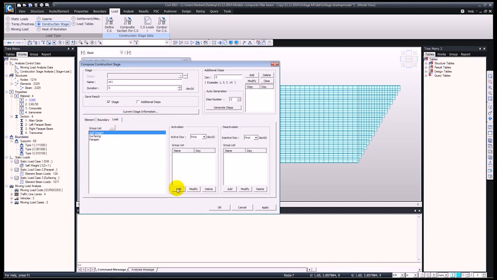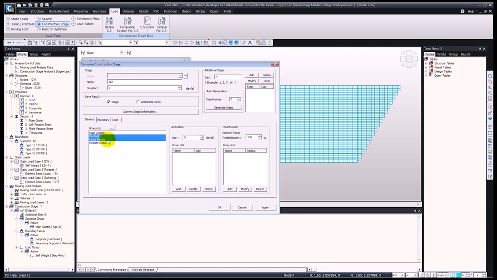And for load we're going to have the self weight. Okay, so by pressing apply, our first construction stage is done. So for the second one we will have the parapet and the cross beams added in. For boundaries we're going to remove the temporary supports, so add that as the deactivation and press apply.